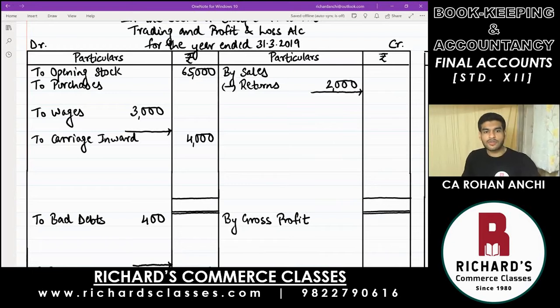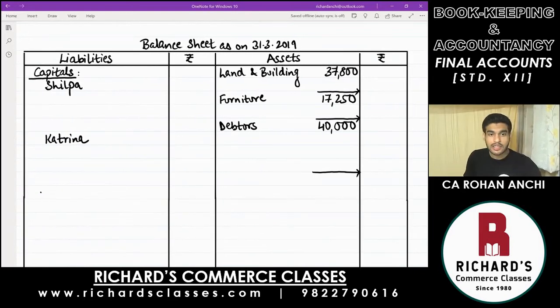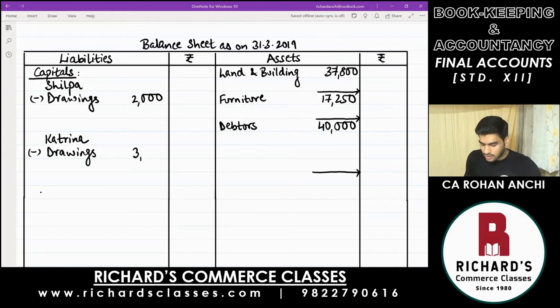Then, drawings of the 2 partners will be deducted from their respective capitals. So in the balance sheet, we have written the names. Leave that line, and on the next line write less drawings. For Shilpa, amount is 2,000. And for Katrina, write down less drawings. Drawings are 3,000.